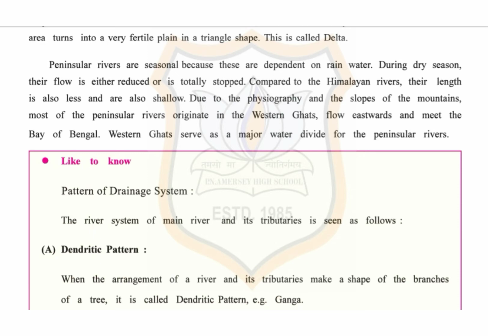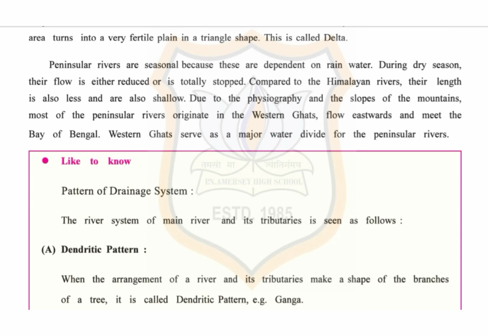Peninsular rivers are dependent on rain, which is quite uncertain, and so they do not contain water throughout the year. Hence, peninsular rivers are also called seasonal rivers. During dry season, their flow is either reduced or is totally stopped. Compared to the Himalayan rivers, they are shorter and shallow.